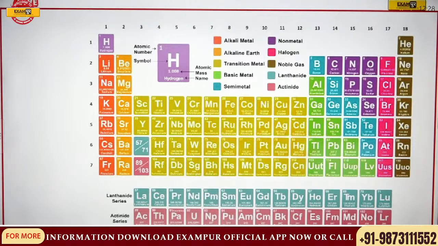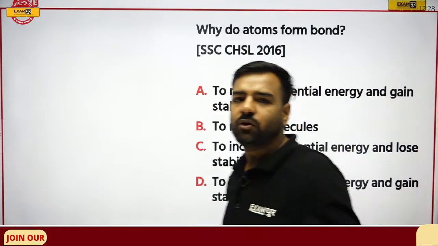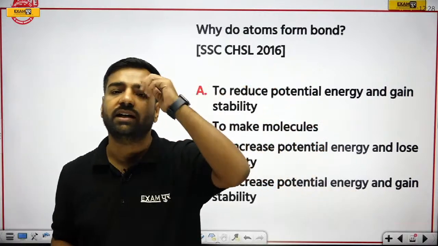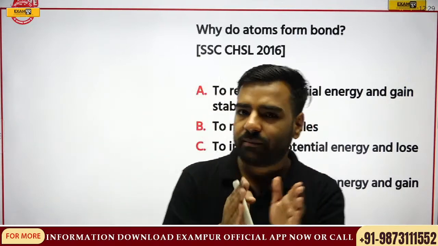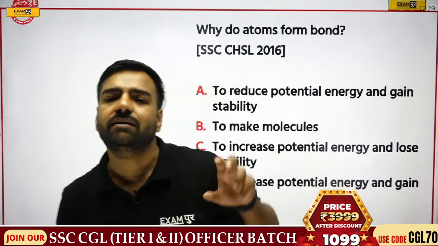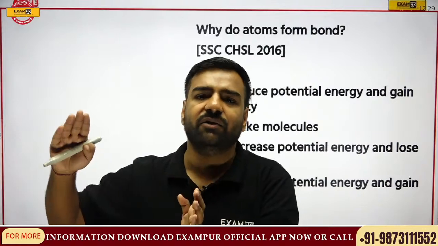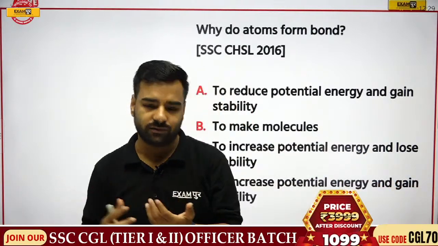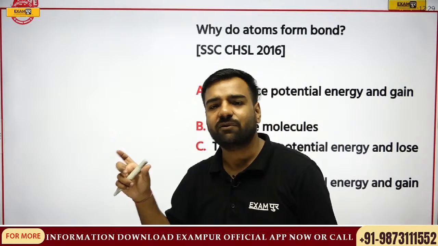Next we have, why do atoms form bond? So there must be some reason for forming the bond, right? I was just discussing this Diwali bonus gift from Surya and Ganesh. So we understood, actually, we are in need of that amount. Why? In order to get our life stable. Now for the stability, we need a certain amount of money, right? For running life in a proper manner, we must have a home, we must have some sort of vehicle so that we can travel, we can enjoy our life in short. So yes, for our life also we want stability.